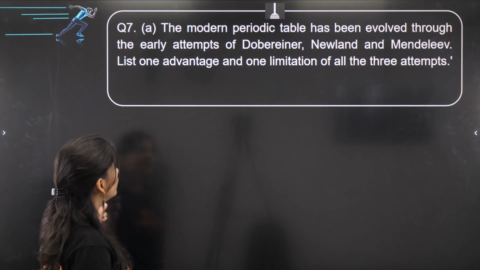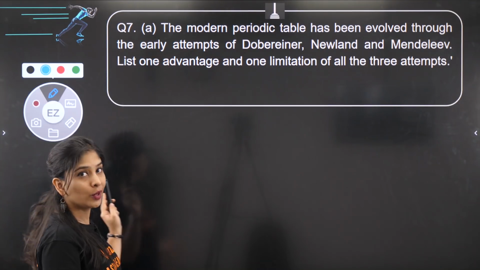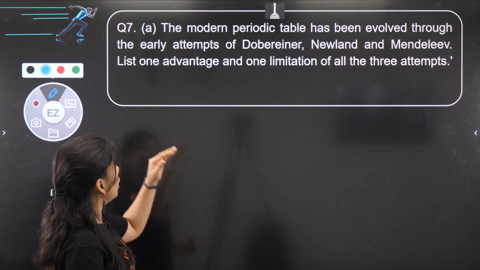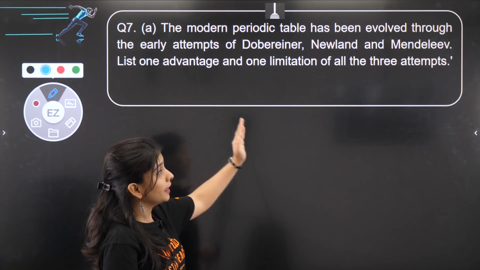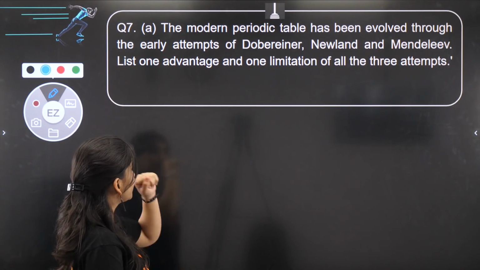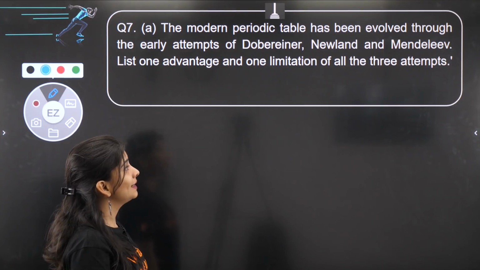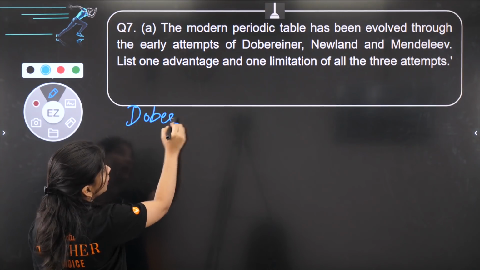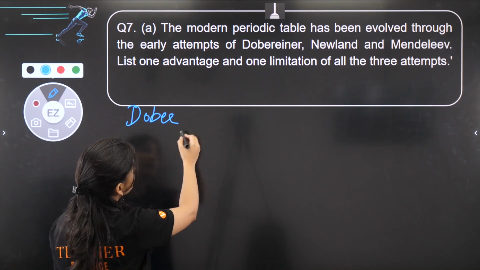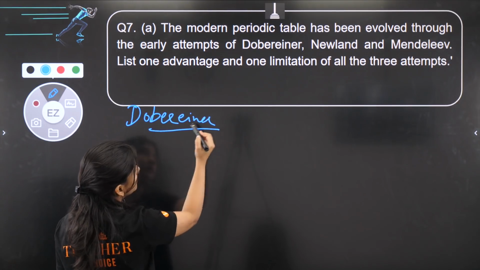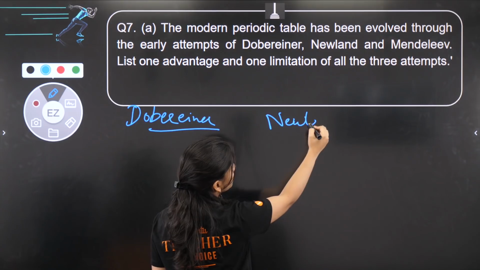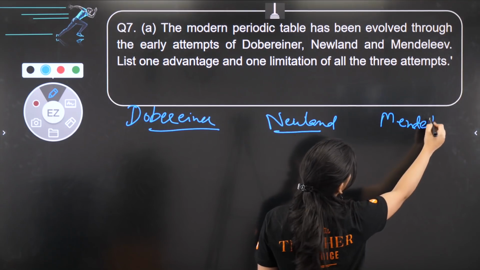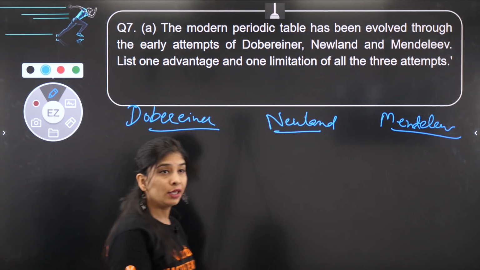The question is: the modern periodic table has been evolved. I told you, I'll tell you the drawback and advantages in one of the questions. So that is this. Evolved through the early attempts of Dobereiner, then Newland and then Mendeleev's list. Give one advantage and one limitation of all of these three attempts. So it's like Dobereiner, Newland and we have Mendeleev also. So these are the three scientists.